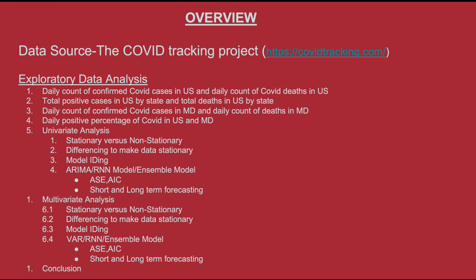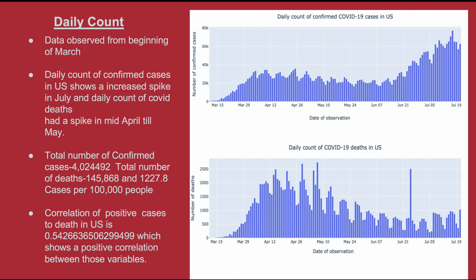My name is Saqib Shahzad and I will have the privilege of presenting my analysis of the COVID-19 dataset. I have used data from the COVID Tracking Project, which is one of the leading reliable sources for data on this topic and is also used by Johns Hopkins University. This presentation is an effort to analyze and forecast the number of daily new cases using time series forecasting models like ARIMA, VAR, and deep learning models like RNN, MLP, and ensemble models.